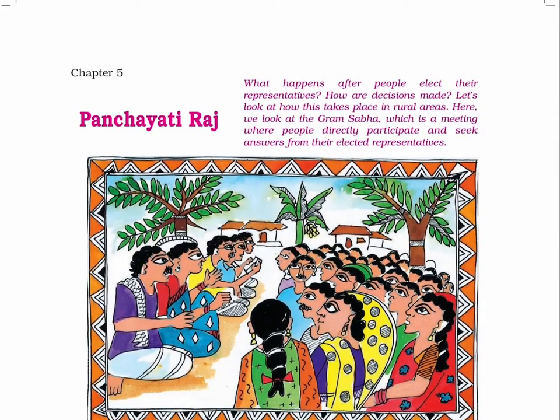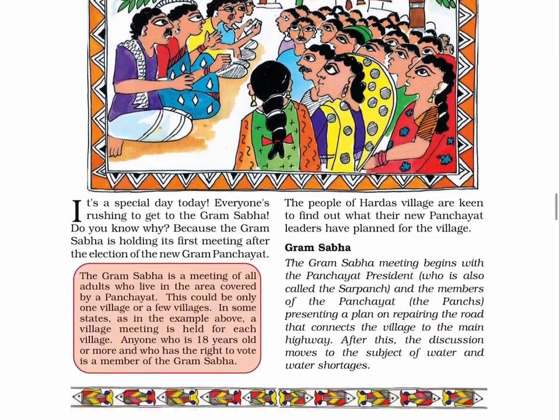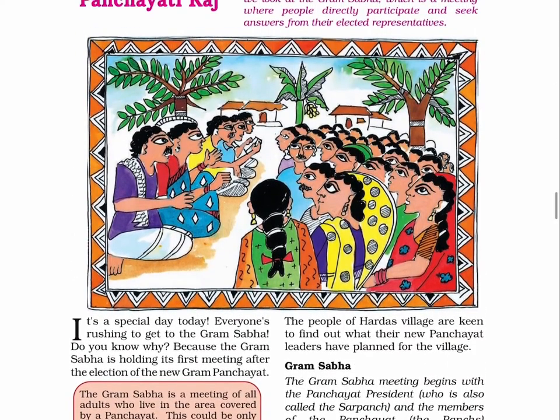Page 43. Panchayati Raj. What happens after people elect their representatives? How are decisions made? Let's hear how this takes place in rural areas. Here, we will listen about the Gram Sabha, which is a meeting where people directly participate and seek answers from their elected representatives. There is a picture on page number 43, which shows a Gram Sabha happening.